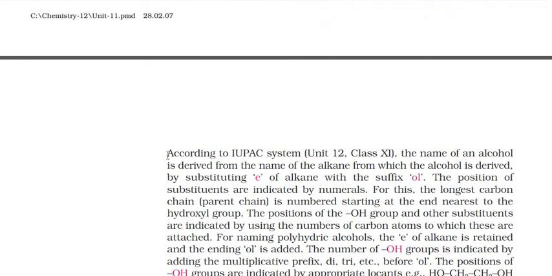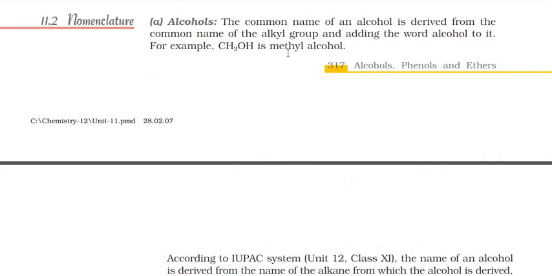Now talking about the IUPAC, you have already studied this. The name of the alcohol is derived from the name of the alkane by substituting the e of alkane with the suffix -ol. Just simple, it says methane becomes methanol. So here you can find methyl alcohol or methanol.